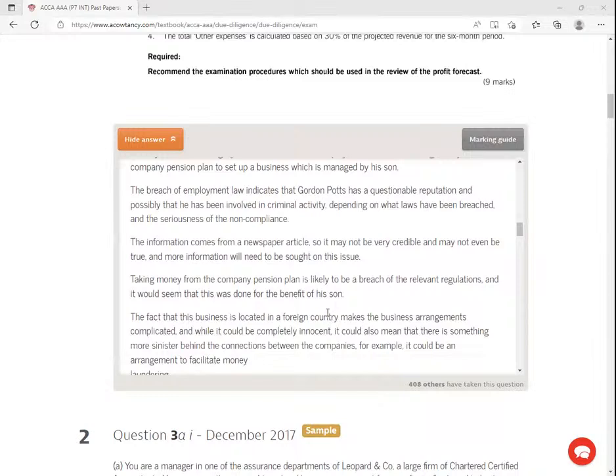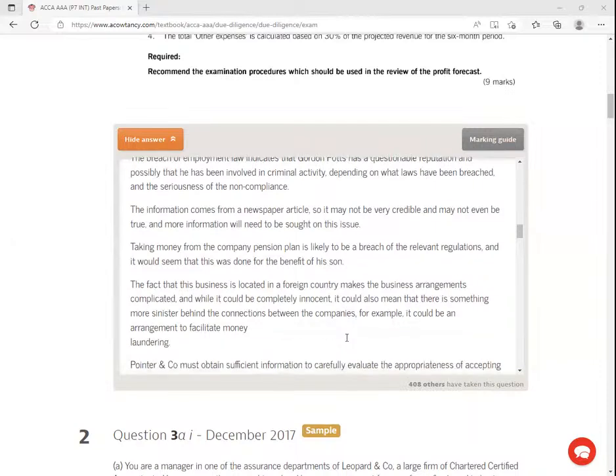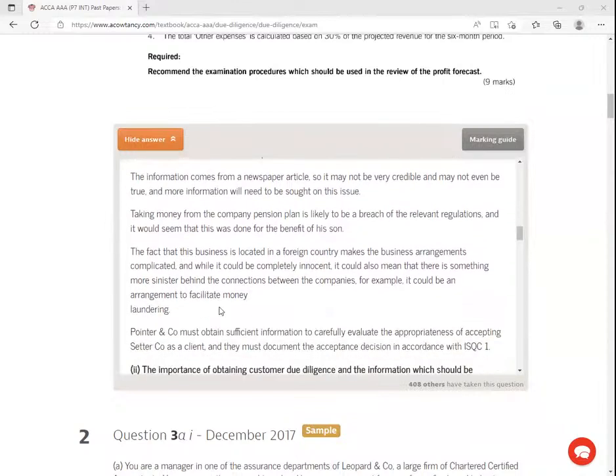Taking money from the company pension is likely to be a breach of the relevant regulations, and it would seem that this is done for the benefit of his client. The fact that this business is located in a foreign country makes the business arrangements complicated, and while it could be completely innocent, it could also mean that there is something more sinister behind the connections between the companies. For example, it could be an arrangement to facilitate money laundering. This is supported even by the fact that the company is based abroad. Why could it not invest in Kenya or in the country?